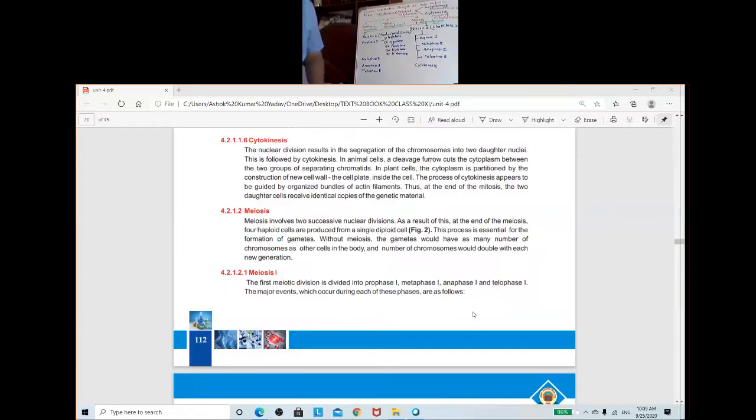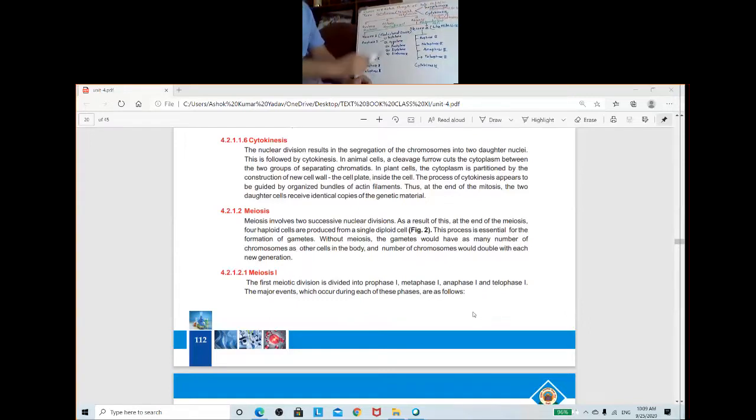Today I am going to discuss cell division. In the cell division topic, the division of the cell includes two events. One is division of the nucleus. If the division of the nucleus is involved, then it is known as karyokinesis.